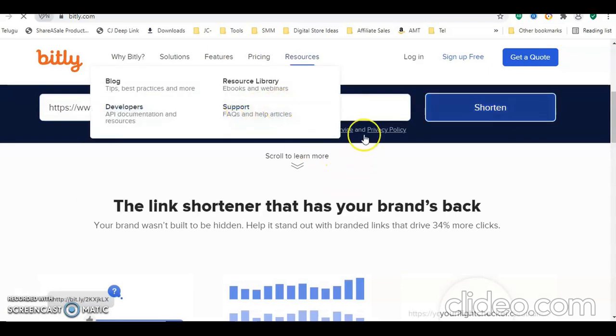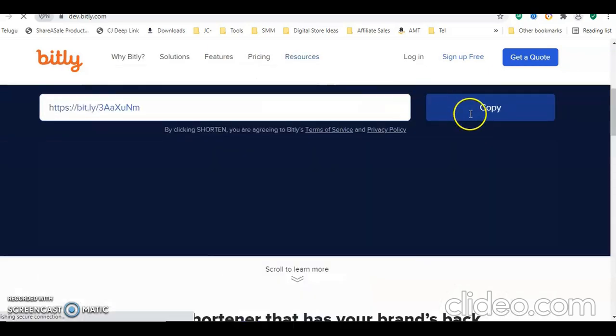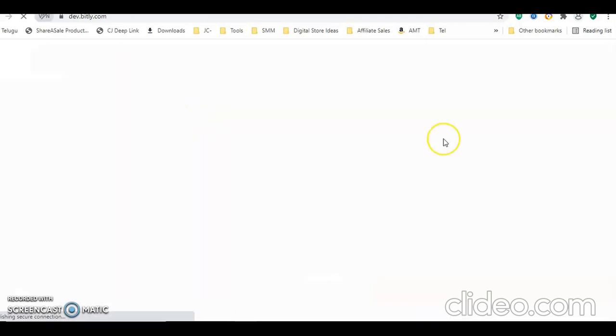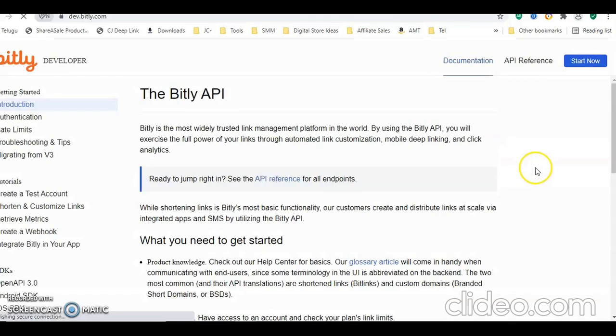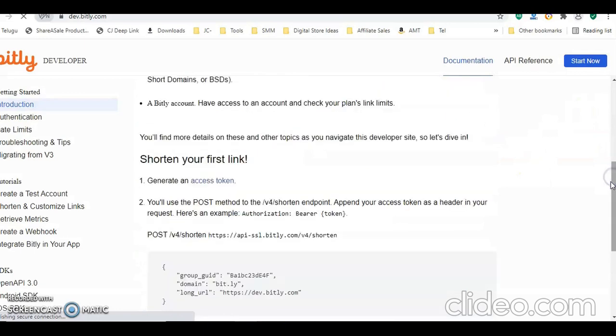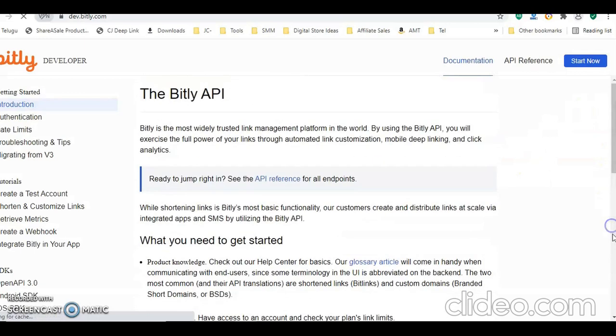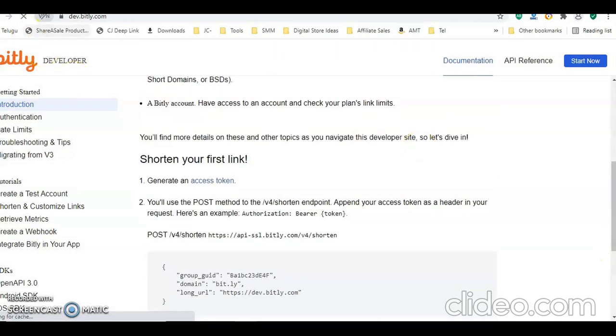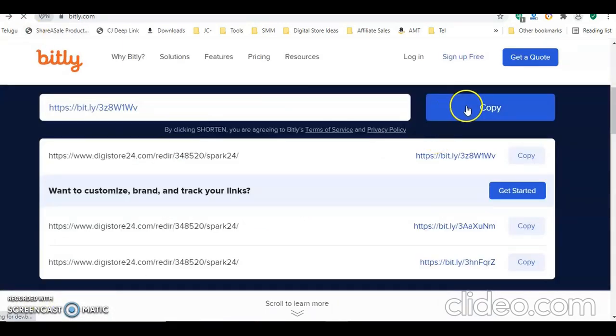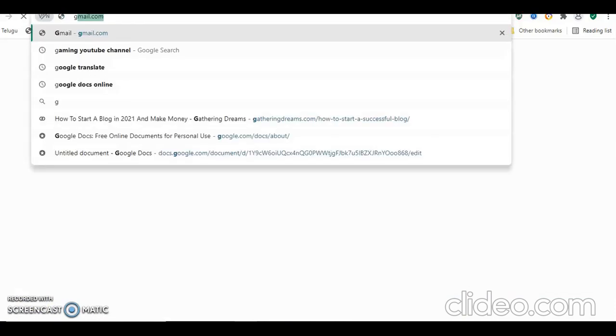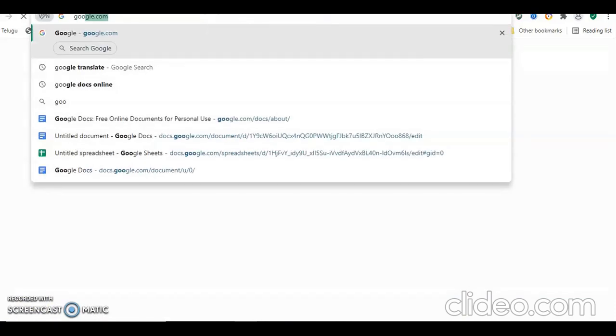You can shorten the link. Done. You need to copy this link. After that, as we are promoting by using Google itself, just go to google.com.